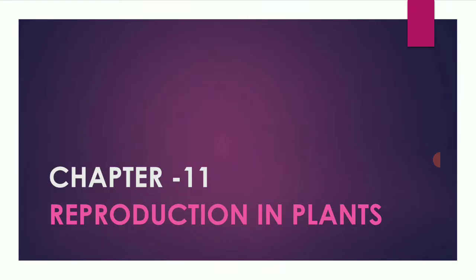Hello students, we are going to start chapter 11, reproduction in plants. In this chapter we are going to learn about asexual reproduction, vegetative propagation by natural and artificial methods, sexual reproduction and seed dispersal.